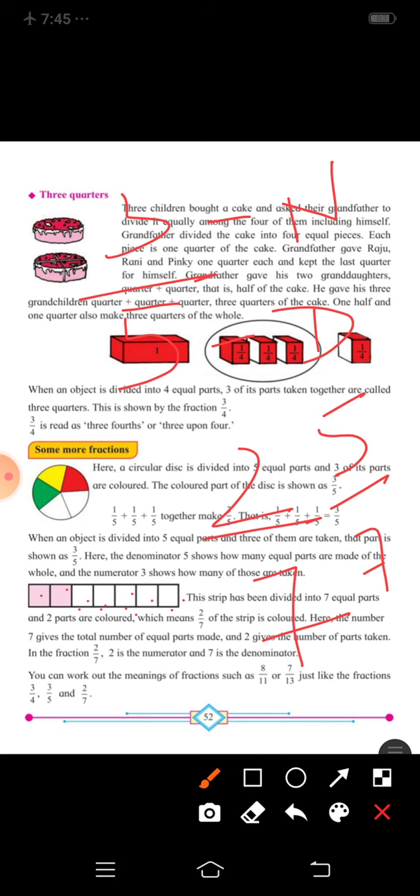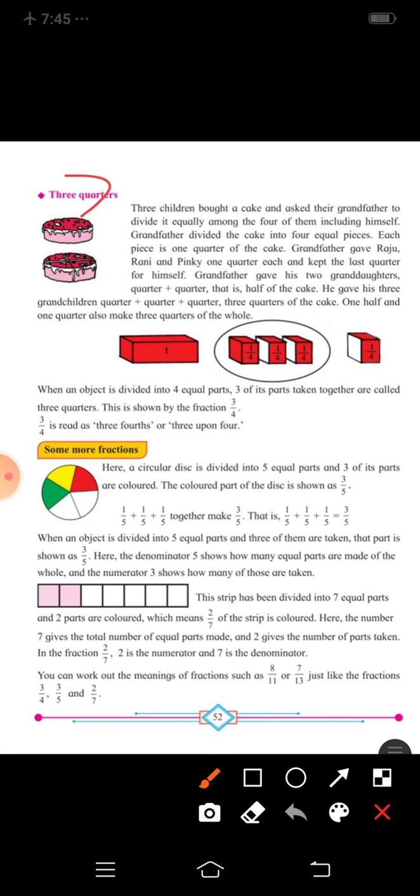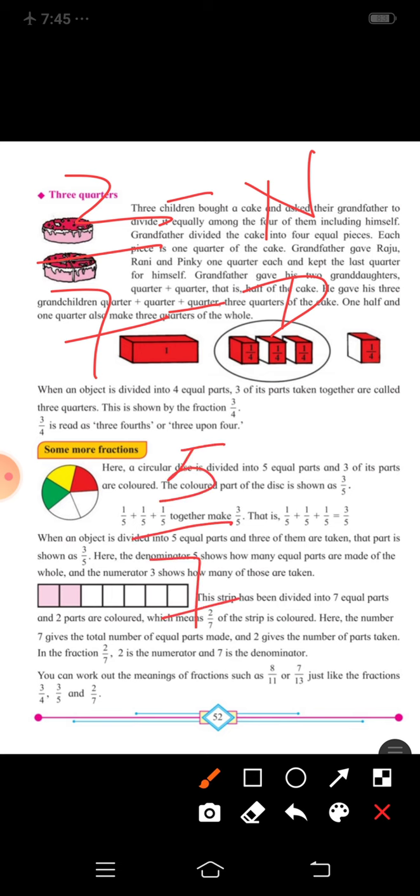Now 2 upon 7, what will be the numerator? 2 upon 7, numerator will be 2, denominator will be 7. Then the unshaded part is 5 upon 7. Numerator will be 5, denominator will be 7. Understood, students? Now we will go to the next page.